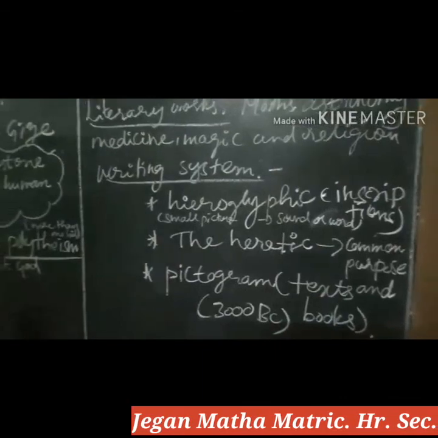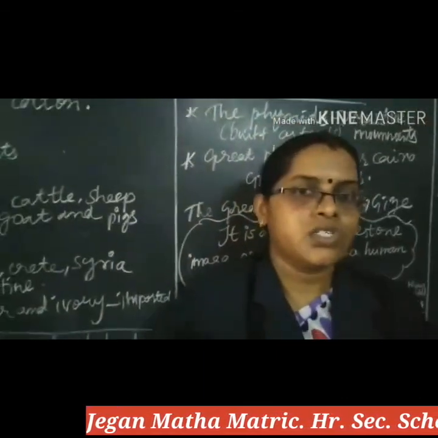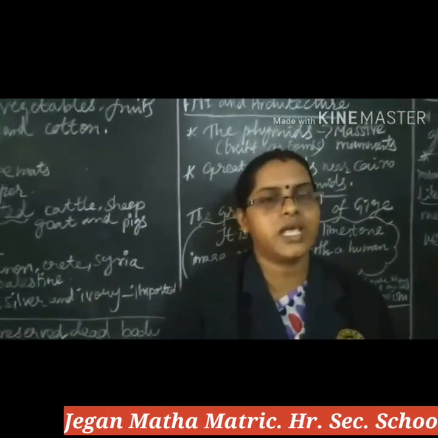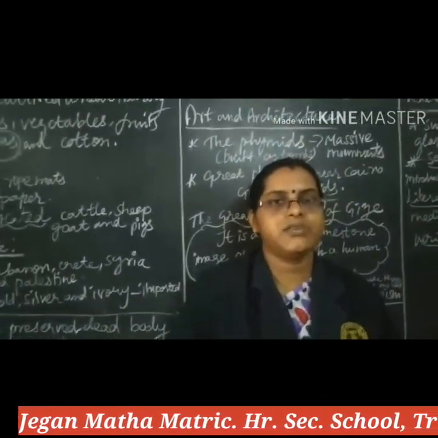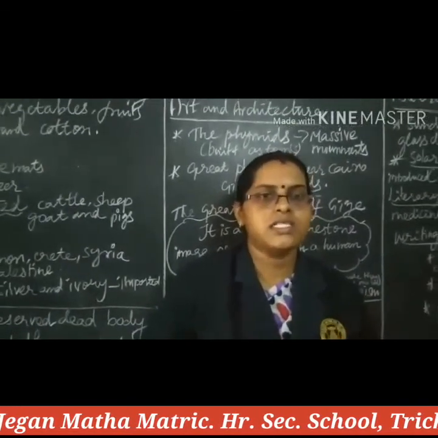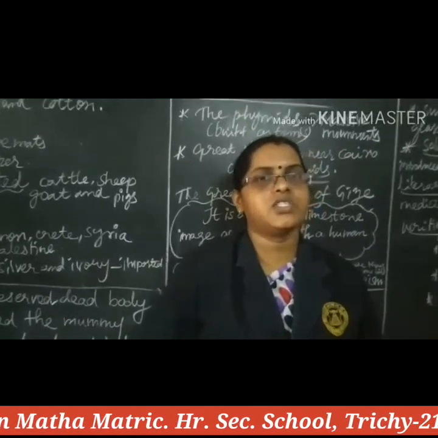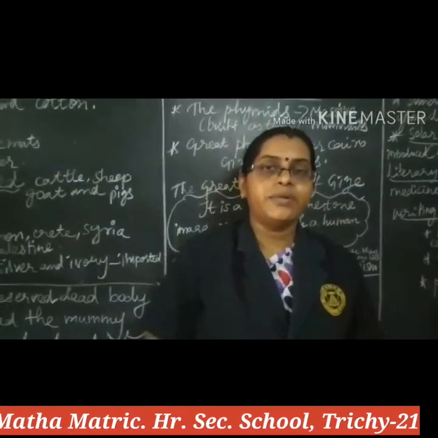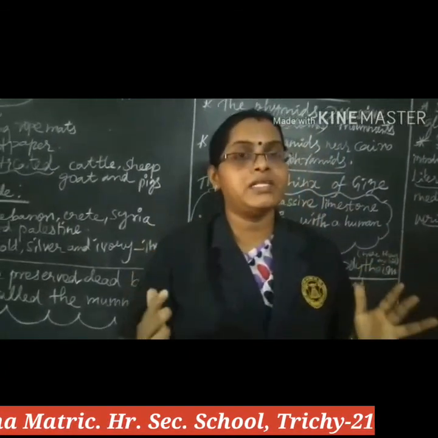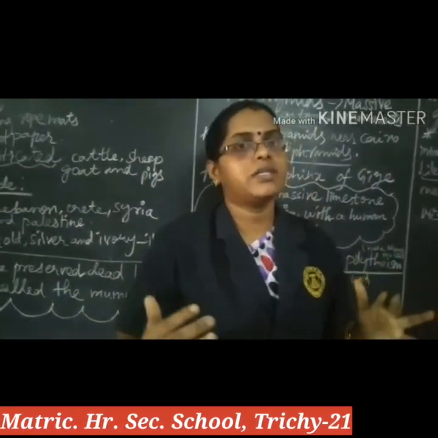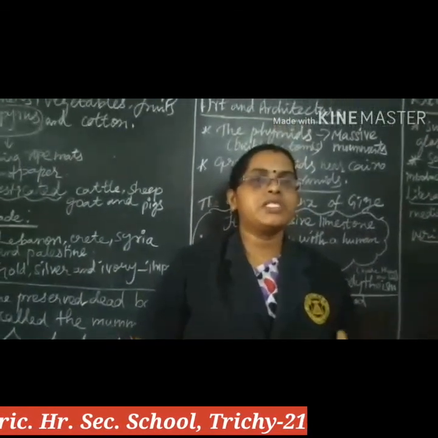So once again, let's recall the points. Egyptian civilization is a major ancient civilization, the oldest civilization, more developed in art, architecture, science and literature. The pyramids and the mummies of Egypt are major important ones. Mummies means the preserved dead body.